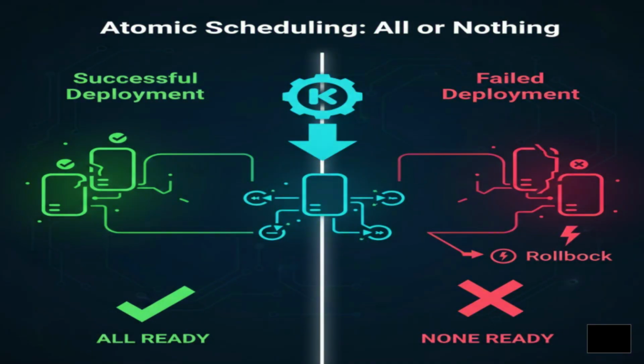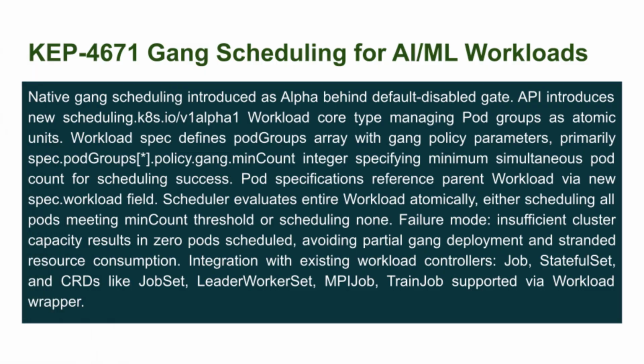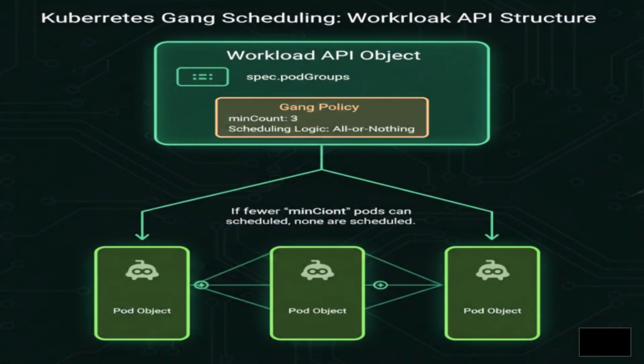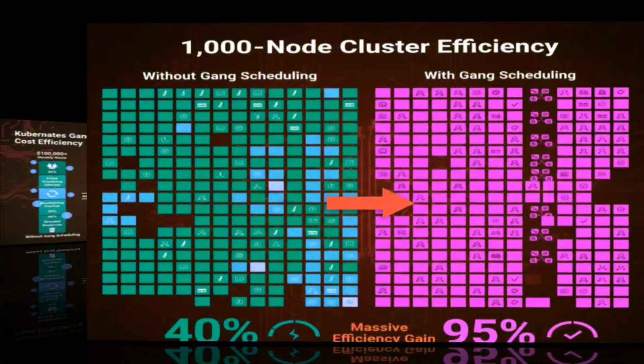The second major addition is gang scheduling, and this is specifically designed for artificial intelligence and machine learning workloads. When you're training a large model, you often need multiple pods to start at exactly the same time. If only some of them start, the entire job fails and you've wasted compute resources. Kubernetes 1.35 introduces a new pod group resource that ensures groups of related pods either all start together or none of them start at all. On a 1,000 node training cluster, this can save over $100,000 per month in wasted compute. That's not a small improvement.